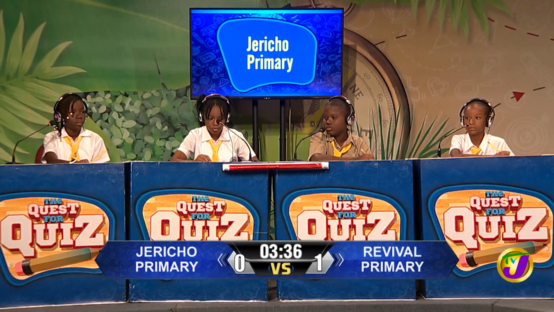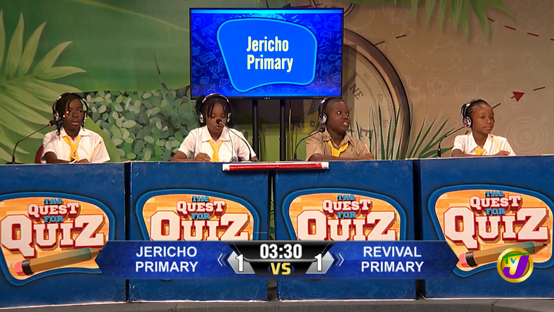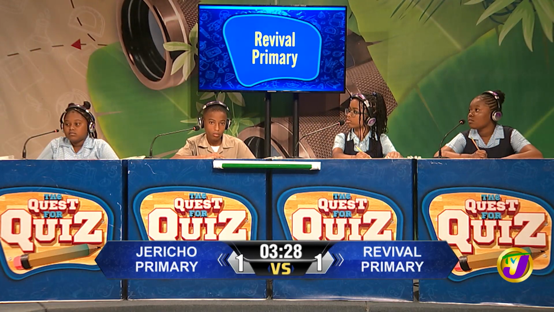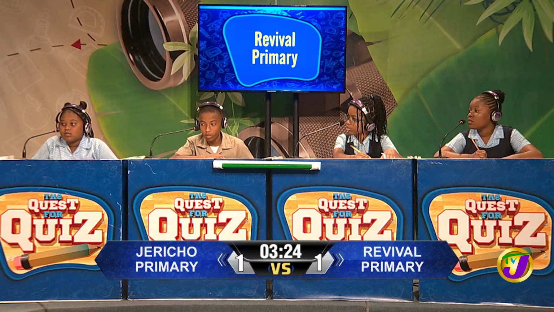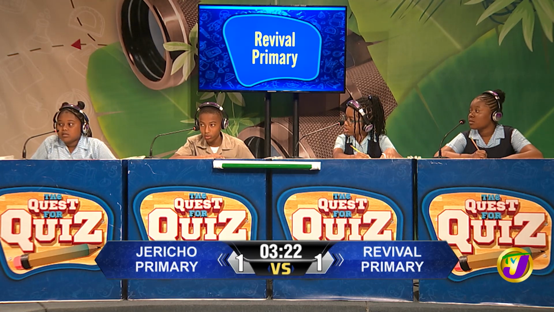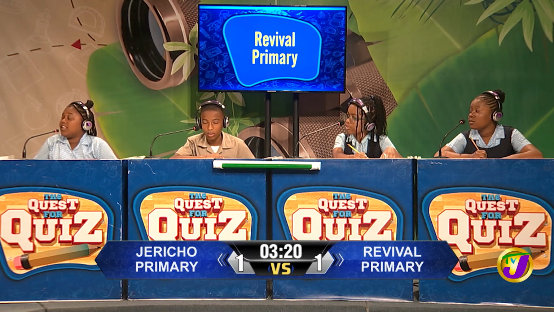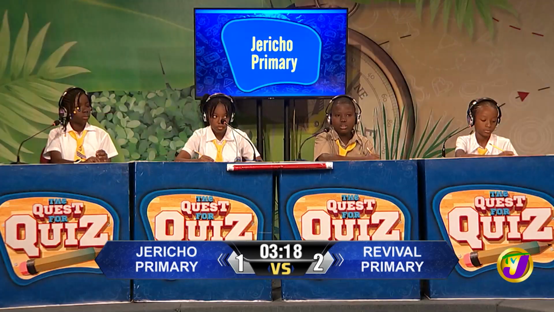Jericho Science. In which part of the human body is the cornea? The eye. That's right. Revival Science. In which part of the human body are the 3 ossicles? The ear. That's correct.